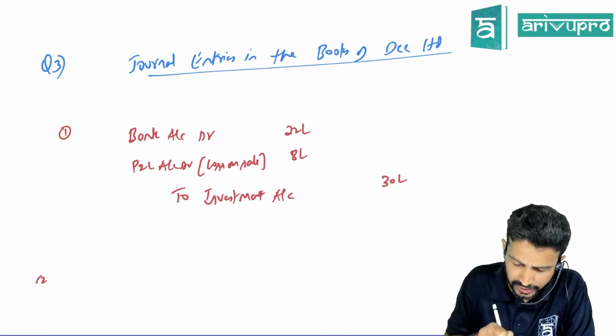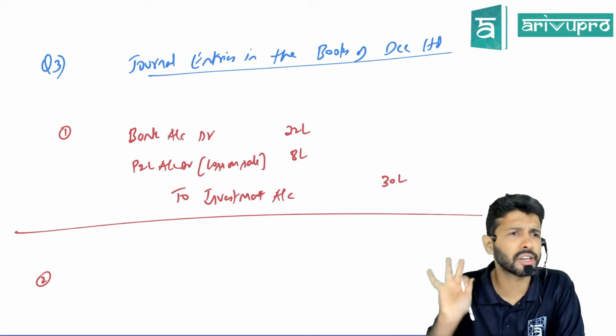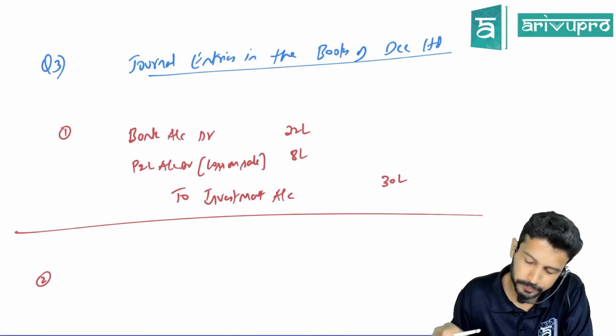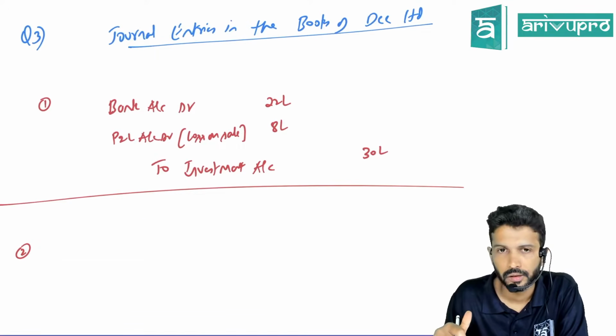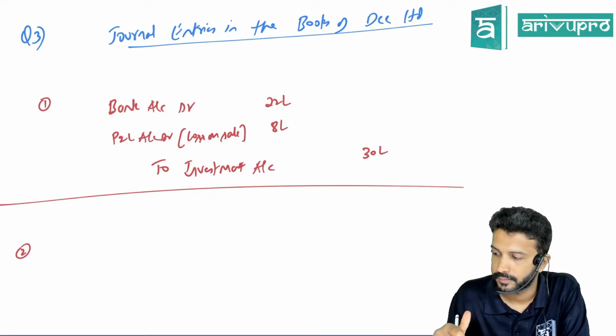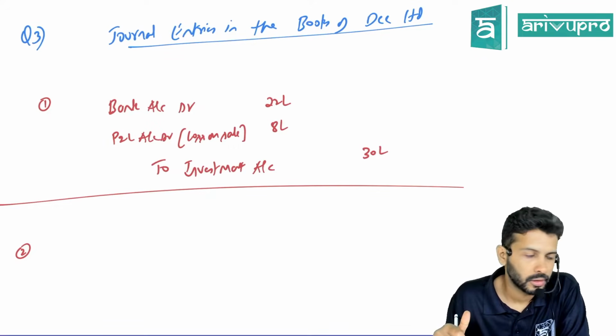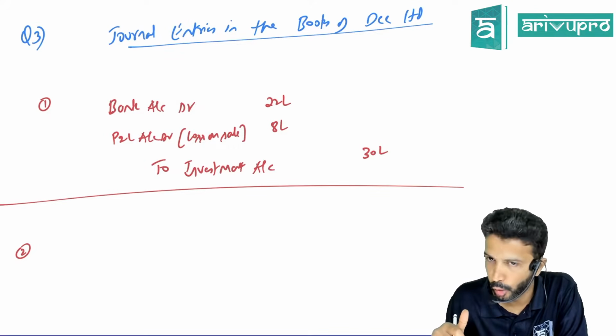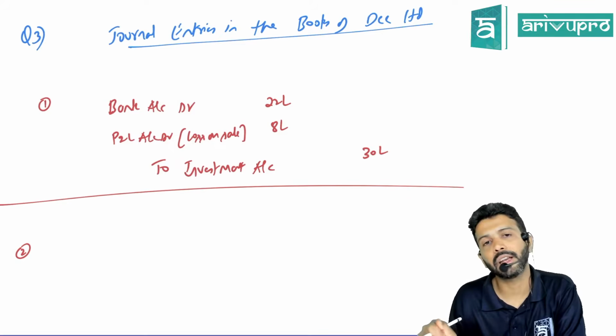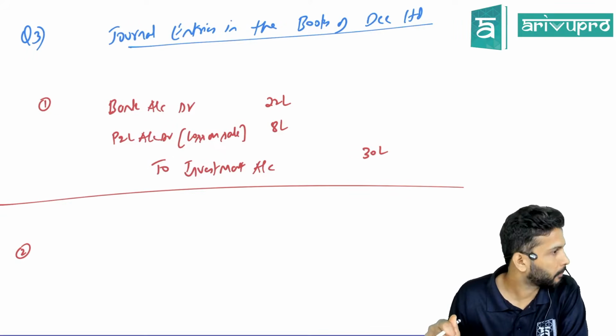This time, can I leave the narration? Would that be okay? Basic narrations. One problem anyway I've shown you. This is the journal entry for the inflows. And then we'll proceed with the buyback transaction.